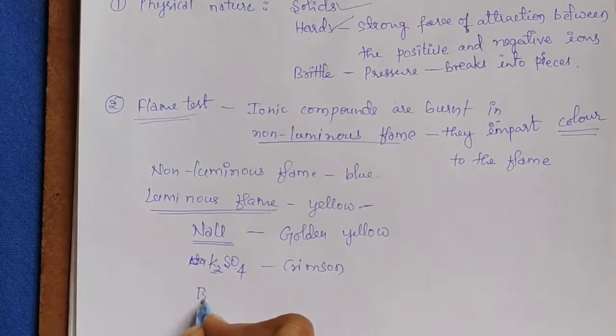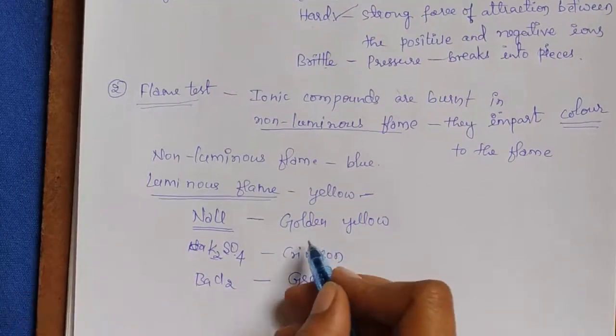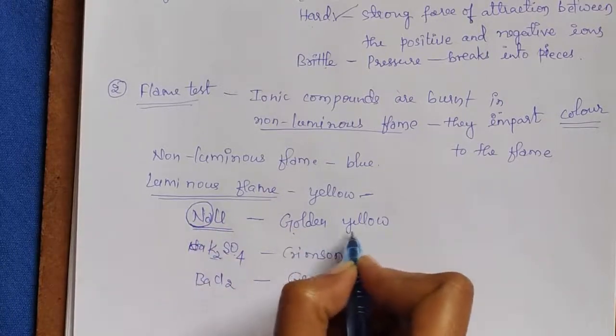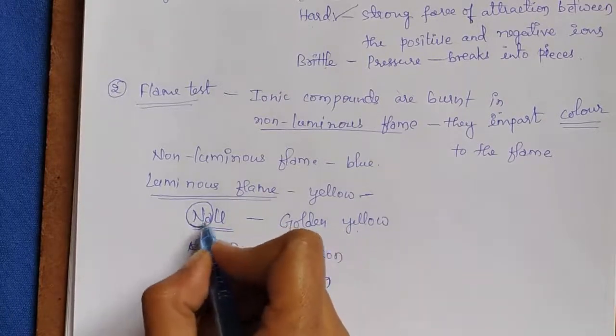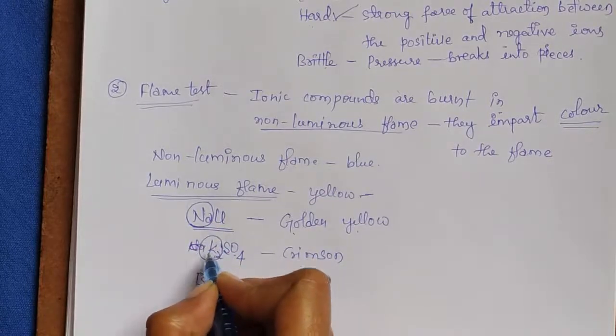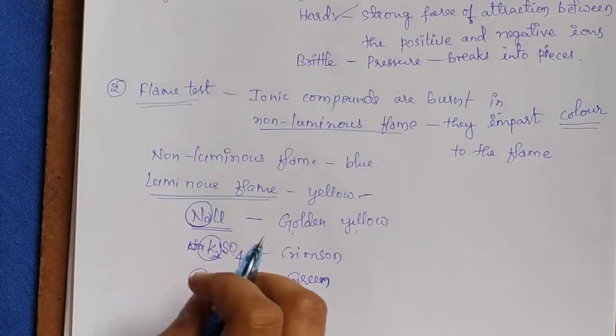Barium chloride gives a green color. The golden yellow color is due to the sodium ion, the crimson color is due to the potassium ion, and the green color is due to the barium ion.